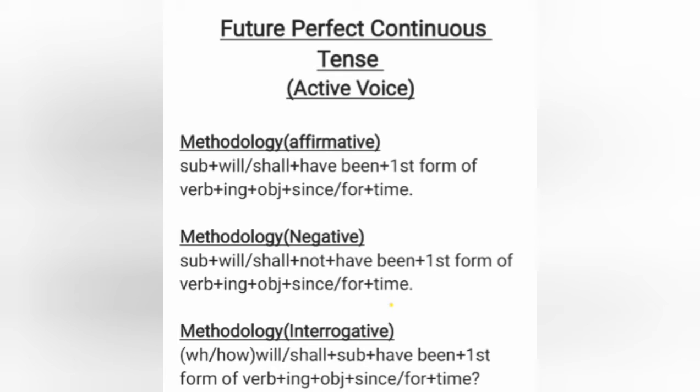Now dear students, let me reiterate about the usage of since and for. We use since with the tenses in which the time is definite but we do not know the exact duration. For example, in the morning, in the evening, etc. Whereas we use for the time duration in which we know the exact start and ending of the time. For example, 4 days, 5 days, 8 days, 9 months, etc. Now let's move to the solved exercises of future perfect continuous tense.